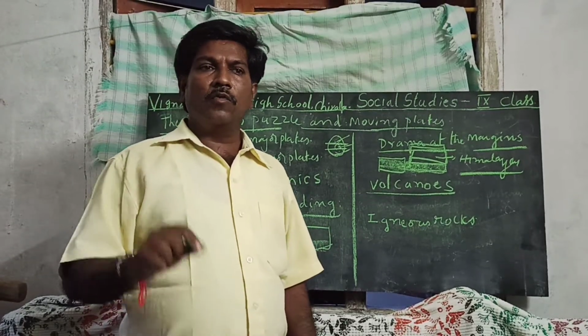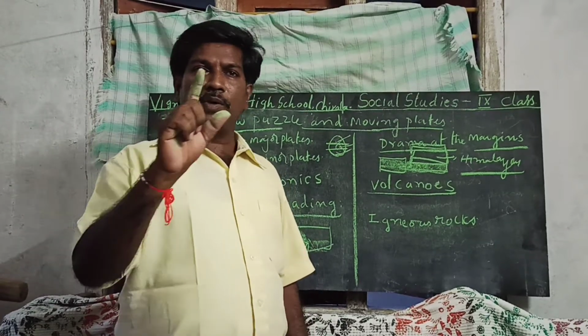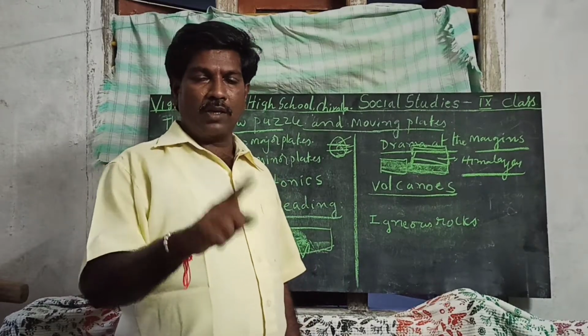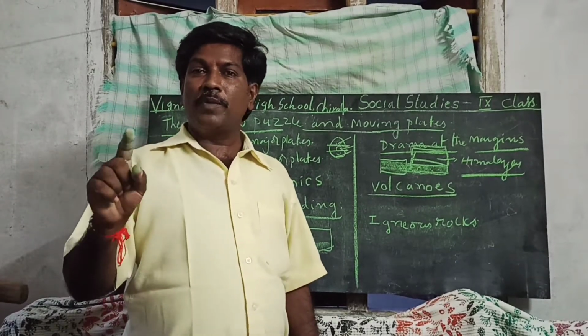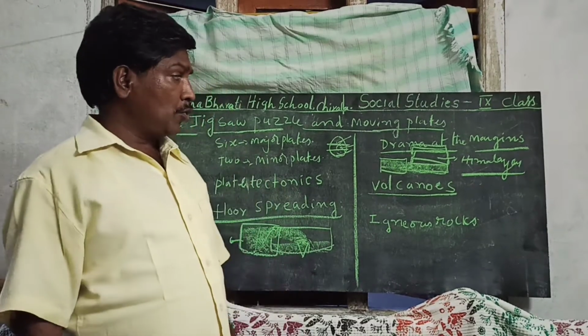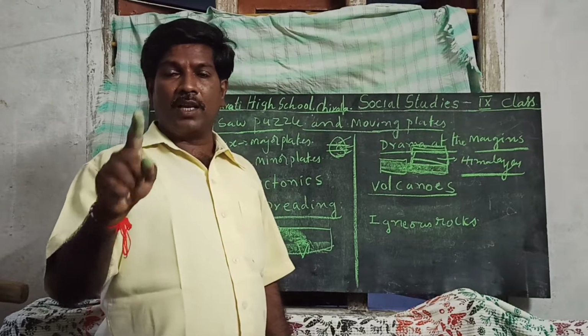Later, what is meant by first order landform? Give an example. What is meant by second order landform? Give one example. And what is meant by third order landform? Give one example.